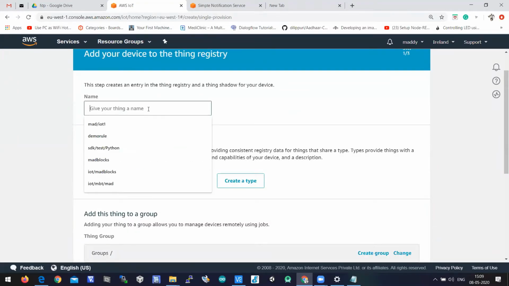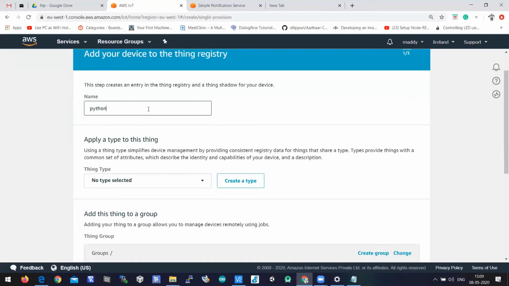So let us enter a name as Python. You can enter anything here. Say Python FTP. You can give any name. You can give your name too. The name itself is to identify the thing here. It can be any name.